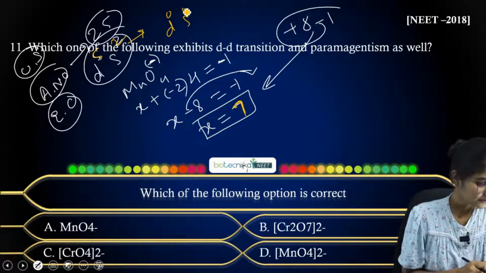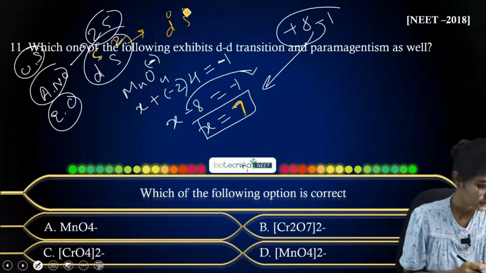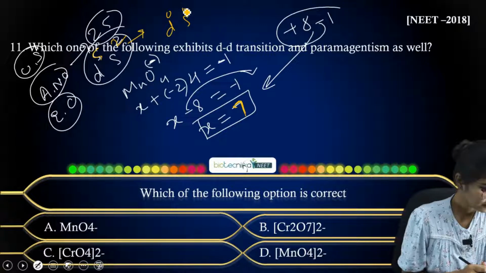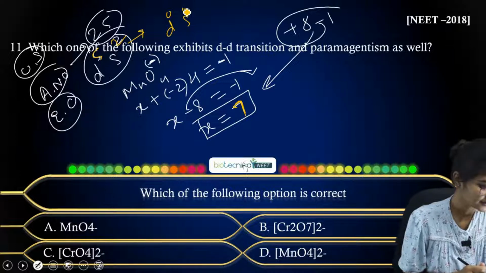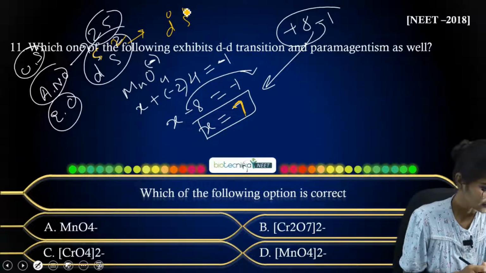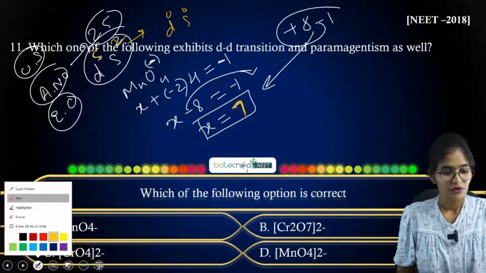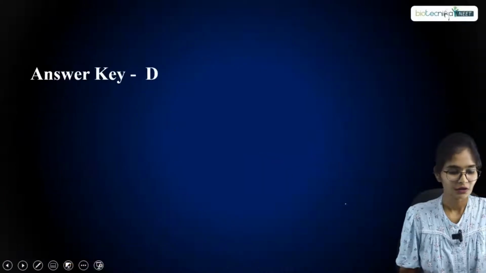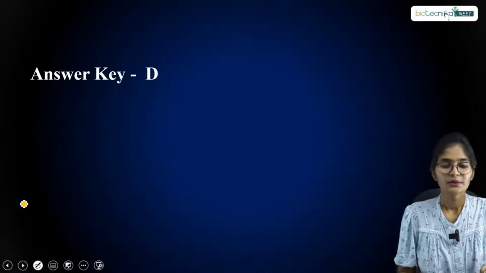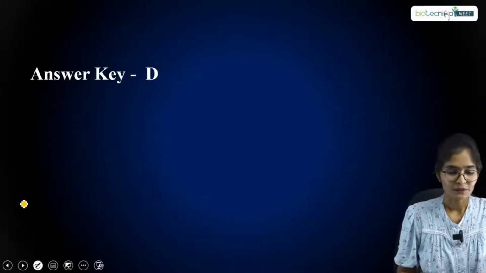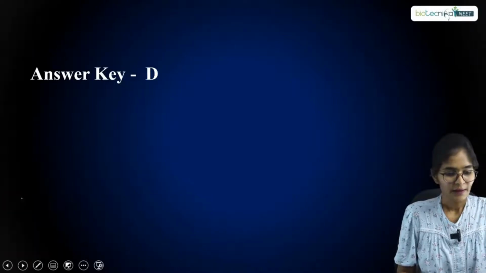Okay, so Vaishnavi has answered it as option D, and Datek is trying to answer regarding manganese plus 6 and the 3d1 oxidation state. Okay, Pavan has answered it as option D. All right. So accordingly, if you solve with respect to all the given compounds, you will get option D as the answer. So just let me go back here.